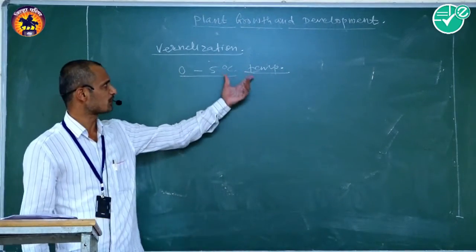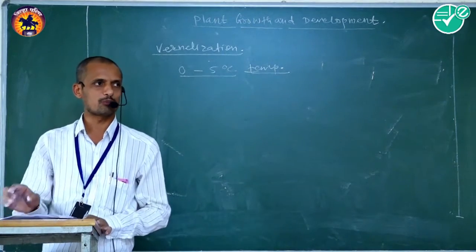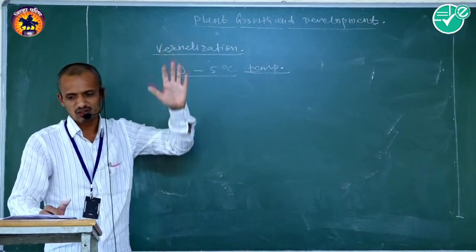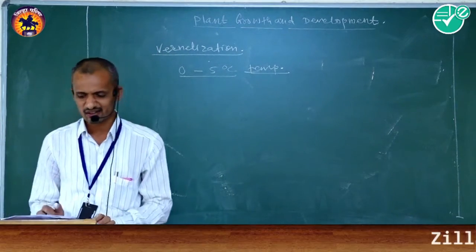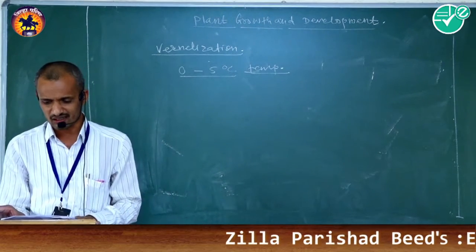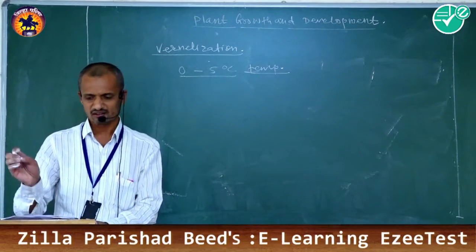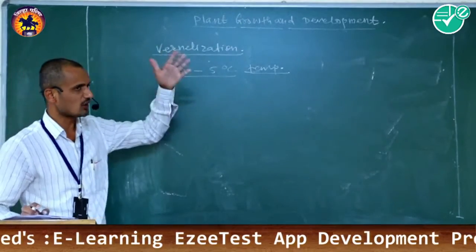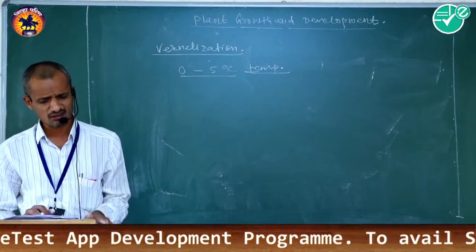This cold temperature is needful for initiation of flowering. Temperature as an environmental factor influences several physiological processes including reproduction, and this is commonly called vernalization.